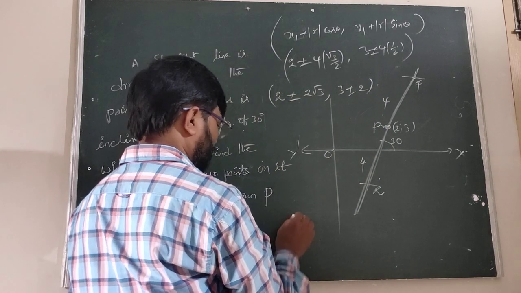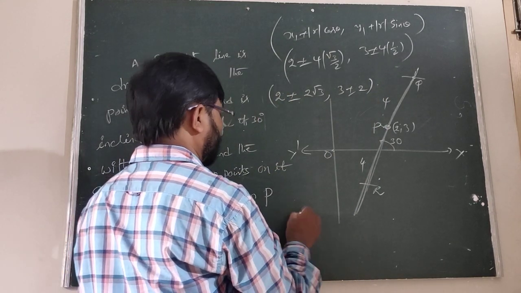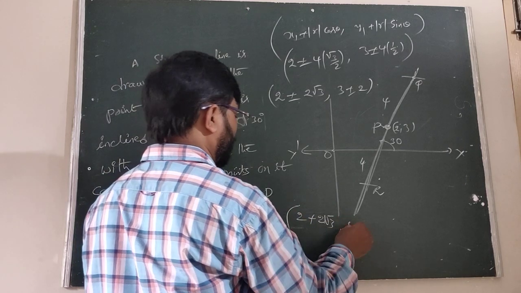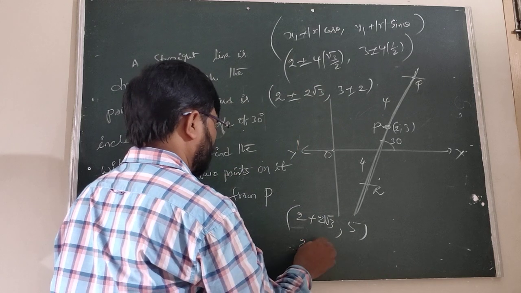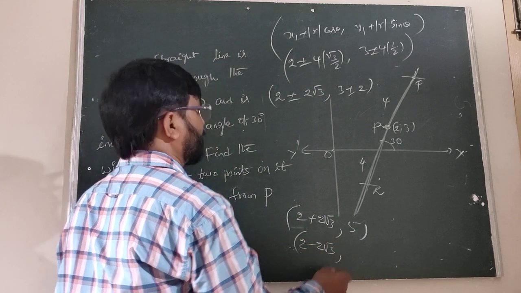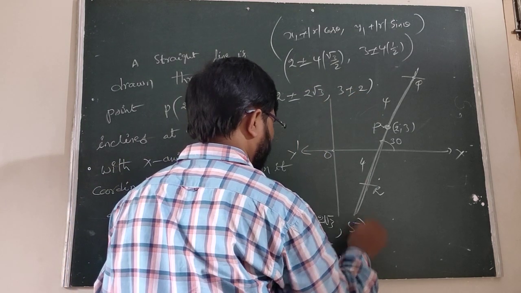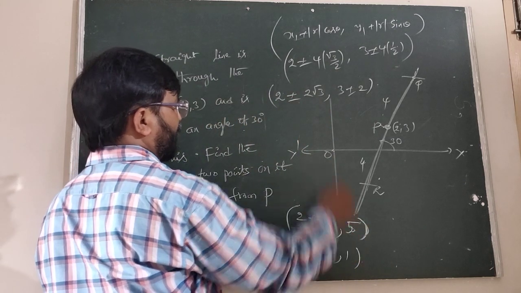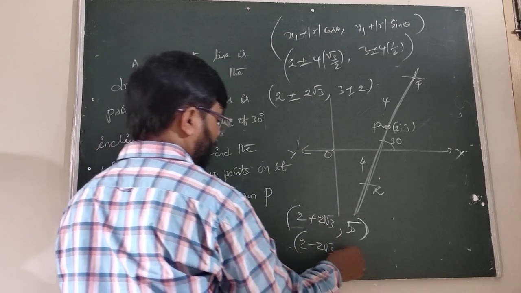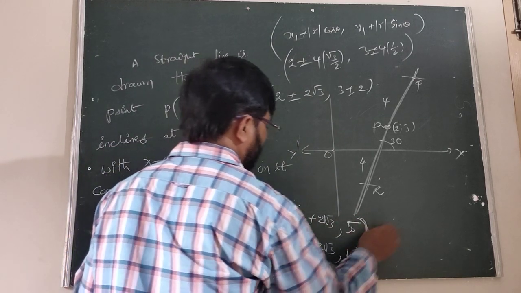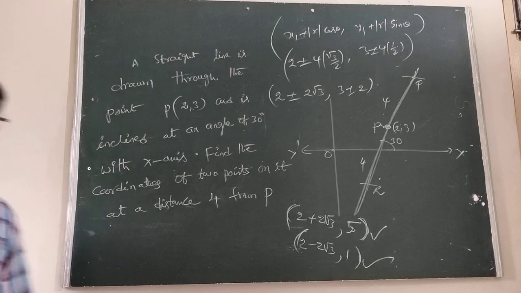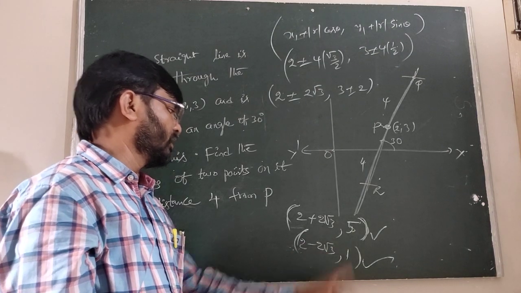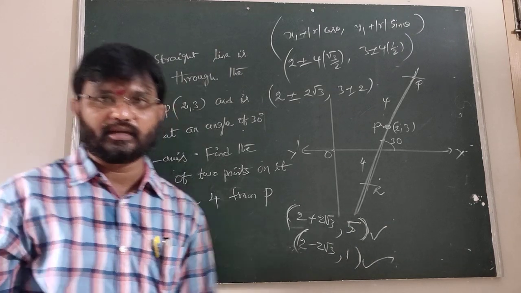Therefore here we can write 2 plus 2 root 3 comma 5, and another one, 2 minus 2 root 3 comma 3 minus 2, which is 1. Is it clear? 2 plus 2 root 3 comma 5, and 2 minus 2 root 3 comma 1. These are the points. Is it clear or not?